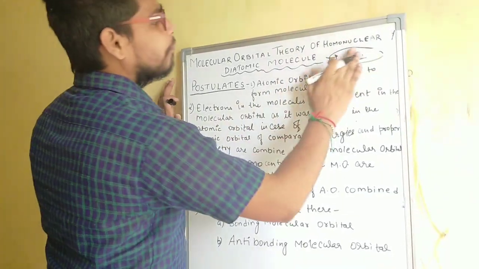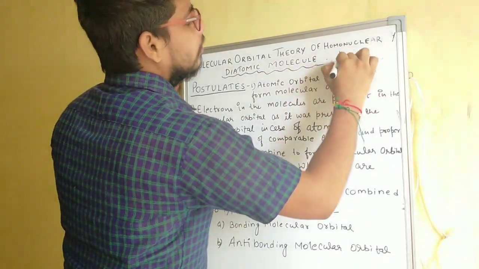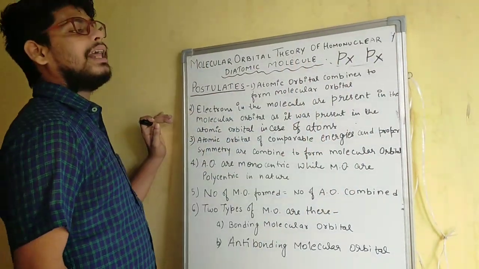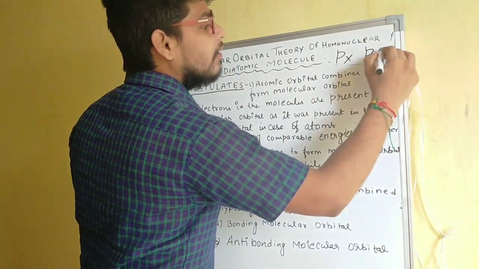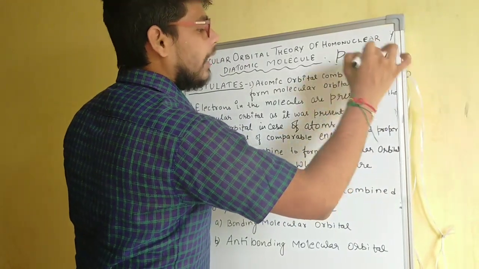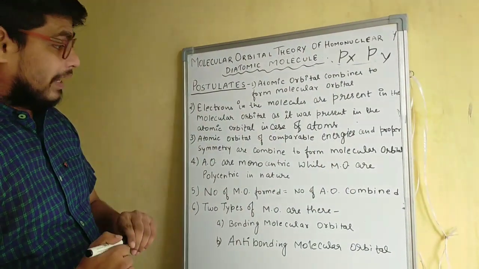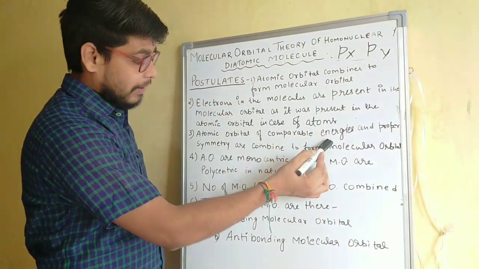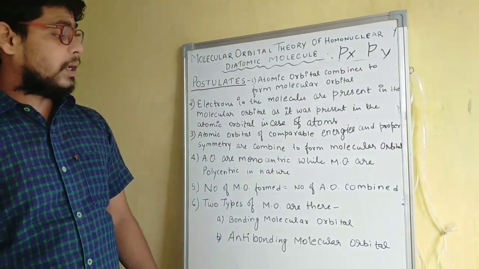And also the px orbital will combine with the px orbital. It will not combine with the py or pz orbital. So for the combination, the energy of the orbitals should be comparable and their symmetry should also be proper.